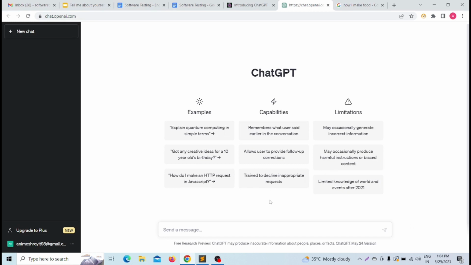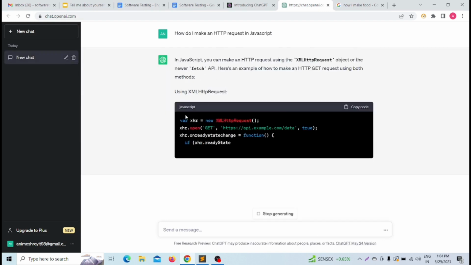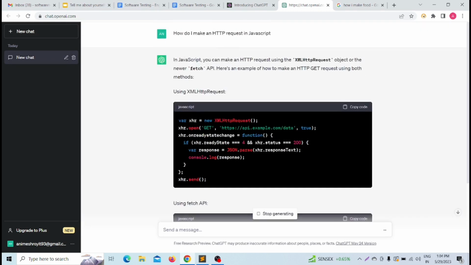Now suppose I am writing something: how do I make an HTTP request in JavaScript? I am writing the same thing, and now I am clicking on the send button. Now you can easily notice that some code is there. As my question was how do I make an HTTP request in JavaScript, ChatGPT has given some answer like that.